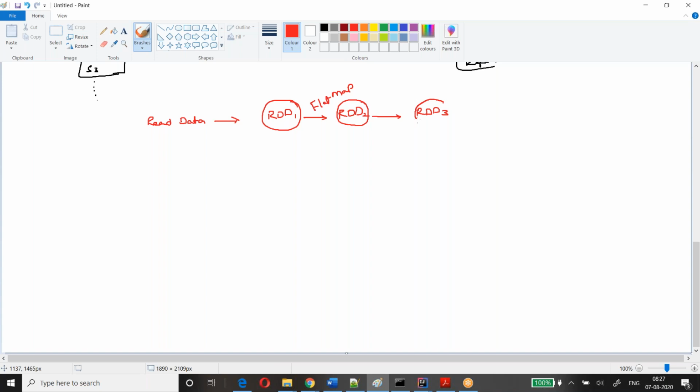Then I applied one more transformation, let's say filter, and it creates one more RDD. Then I applied one more transformation, distinct.